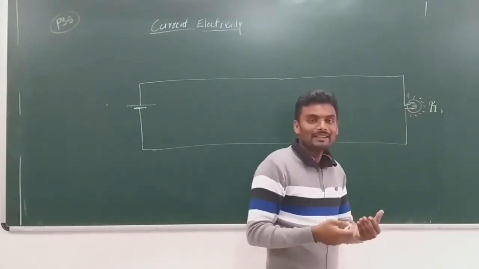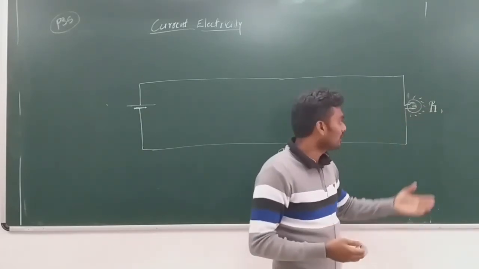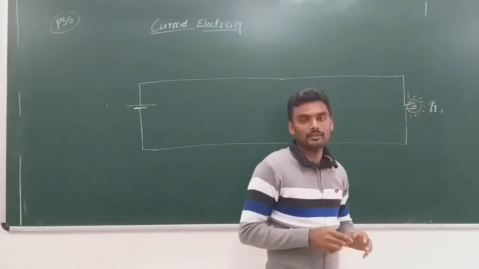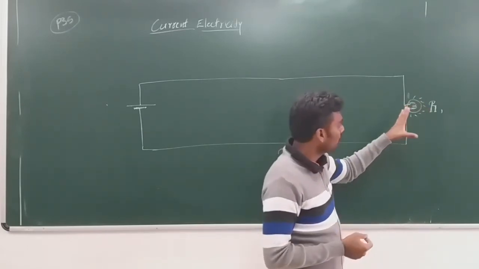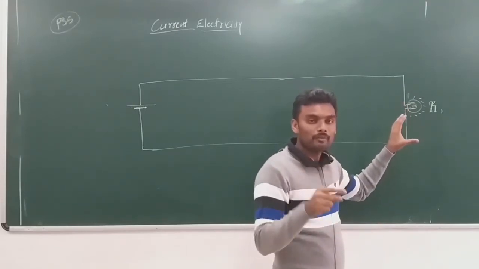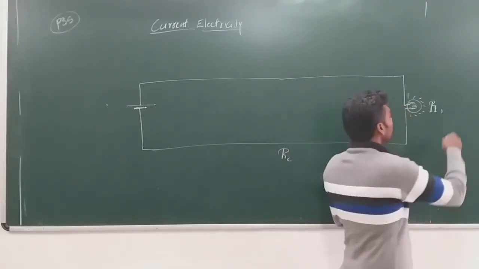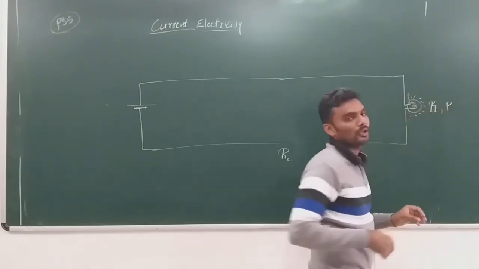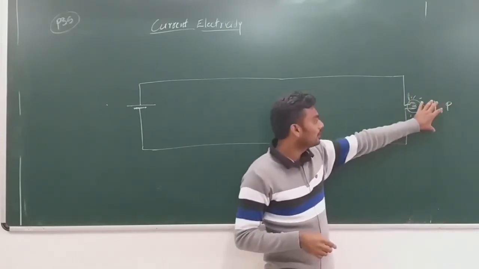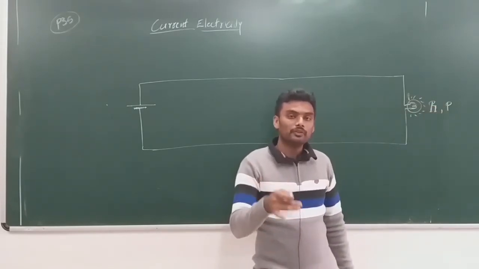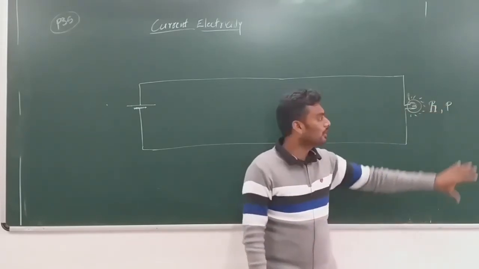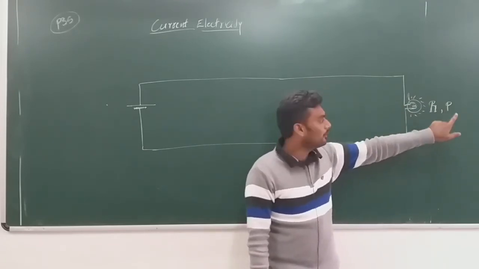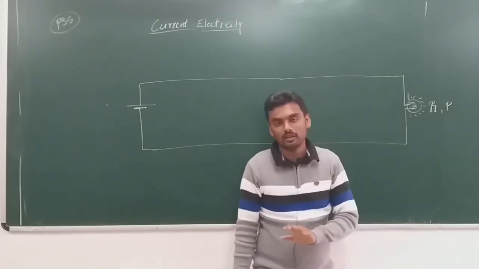A certain amount of work has to be done. We all expect this bulb to glow with a certain brightness. So in order to glow with that expected brightness, a certain power has to be provided to this bulb. So the power provided to the bulb, or the power consumed, the power output of the bulb, is again a constant which will not vary. Okay, P and R are constants.